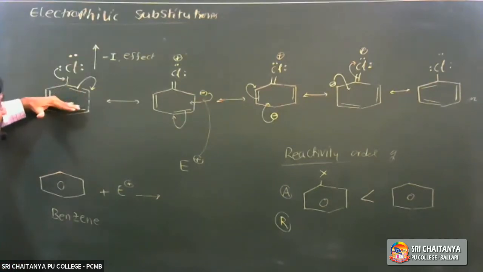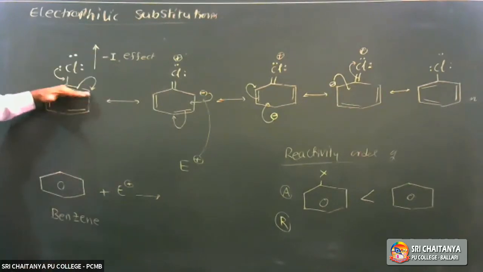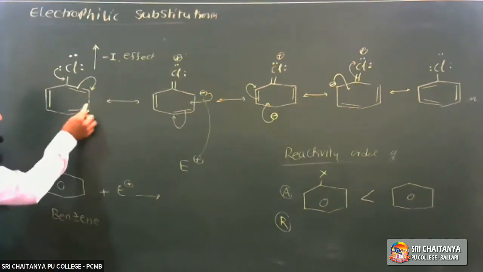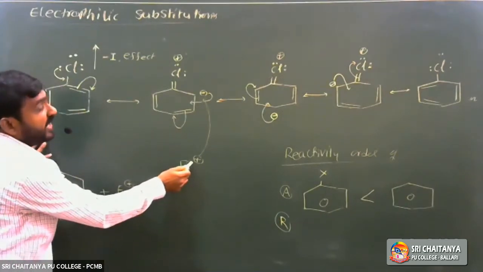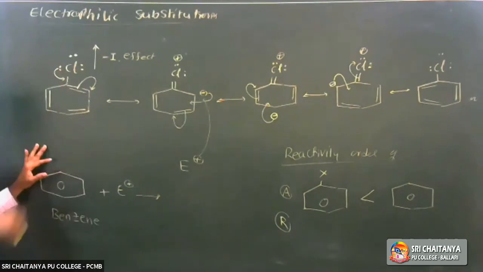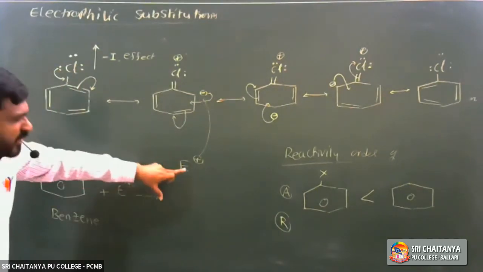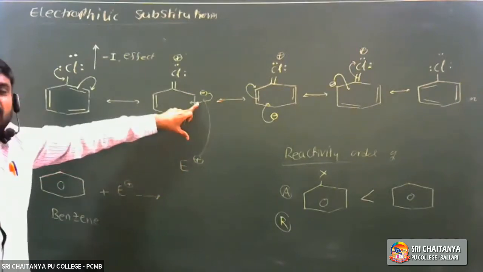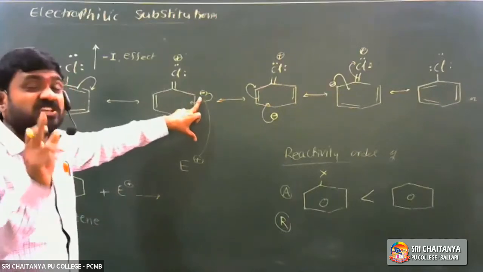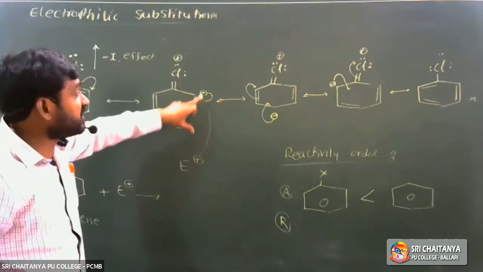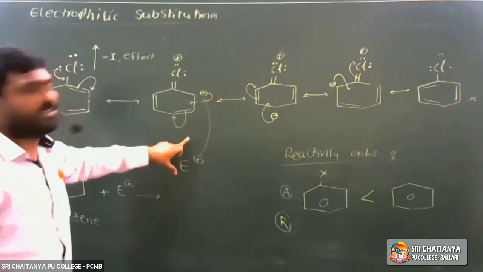It can attract the electrons from the benzene ring. As the electron density decreases on the benzene ring, attack by an electrophile is difficult. Electrophile means positive ion. A positive ion attacks the carbon where the electron density is more, and where the electron density is more, it facilitates electrophilic substitution.